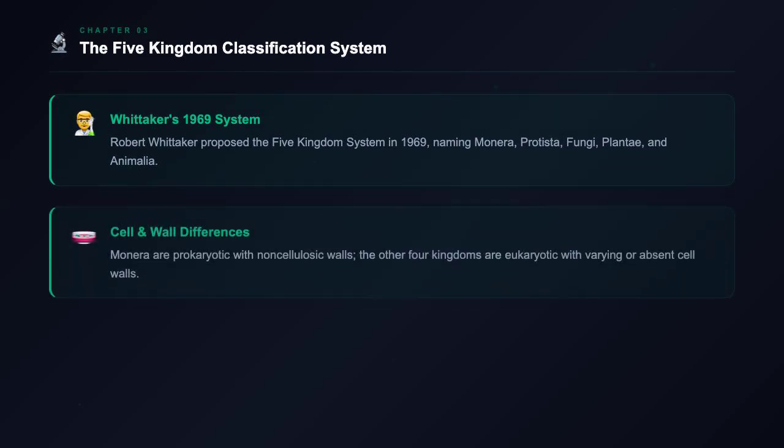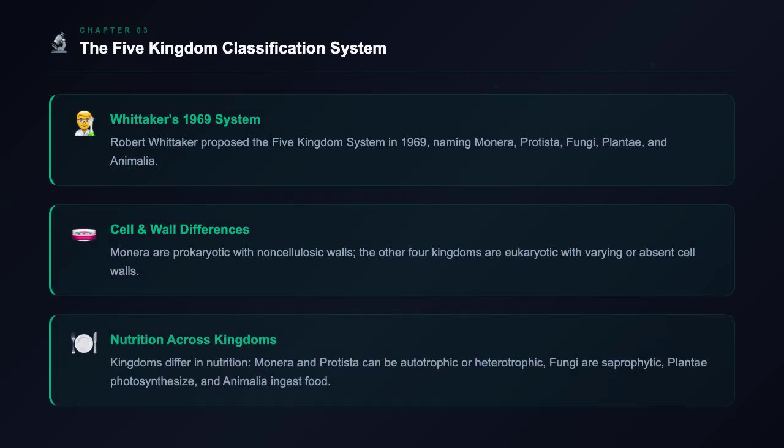In 1969, Robert Harding Whittaker introduced the five-kingdom classification system. The five kingdoms are Monera, Protista, Fungi, Plantae, and Animalia. Monera has prokaryotic cells, while the other four kingdoms have eukaryotic cells. The cell walls vary. Monera has non-cellulosic walls. Protista has some with chitin. Fungi has chitin-based walls. Plantae has cellulose walls, and Animalia has no cell wall. The nuclear membrane is absent in Monera, but present in the other kingdoms.